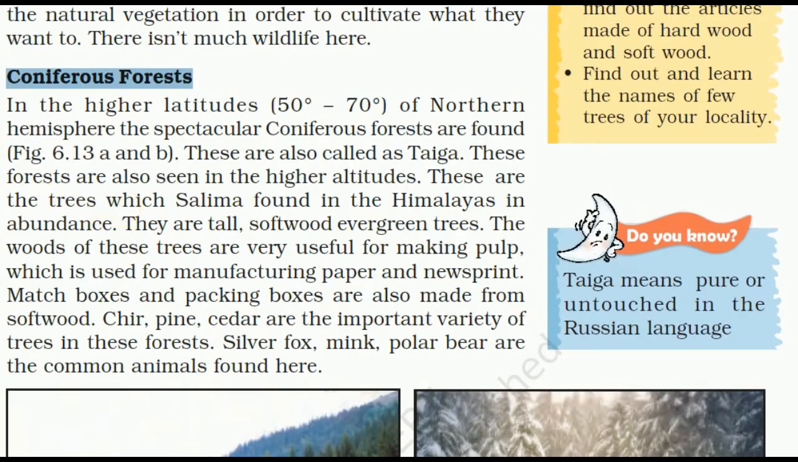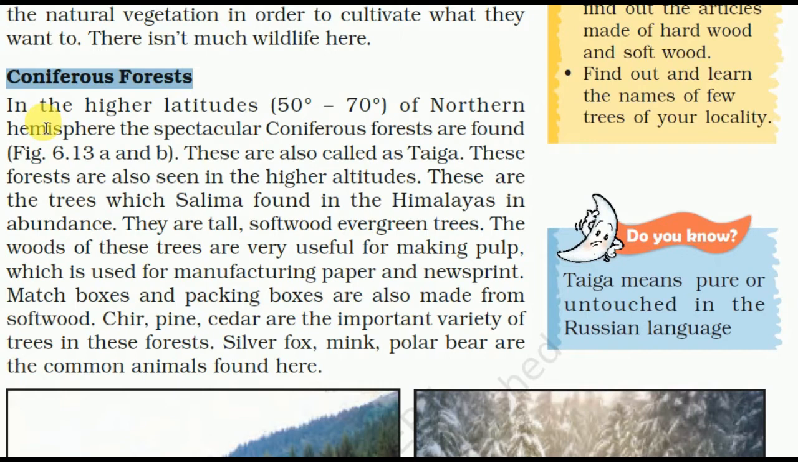Coniferous forest. So coniferous means conical. In higher latitudes, between 50 to 70 degrees of the northern hemisphere, spectacular coniferous forests are found. These are also called taiga. These forests are also seen in the higher latitudes of the Himalaya.